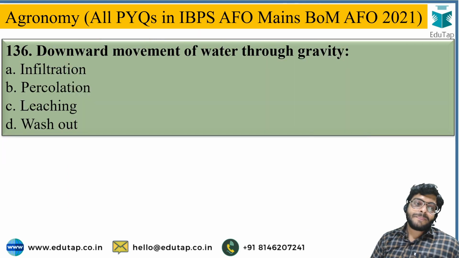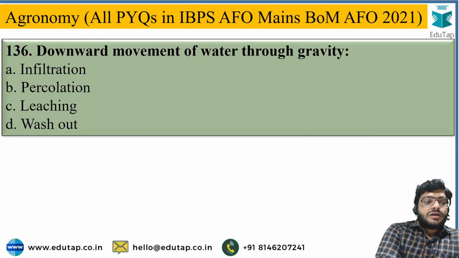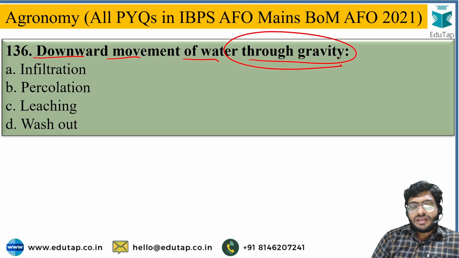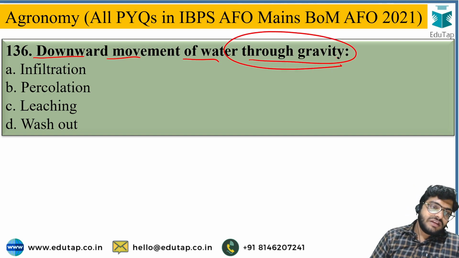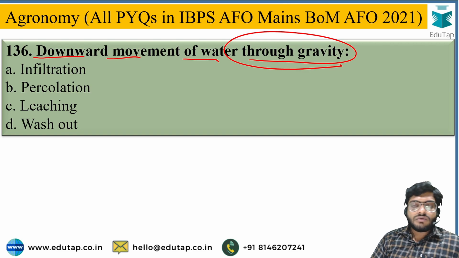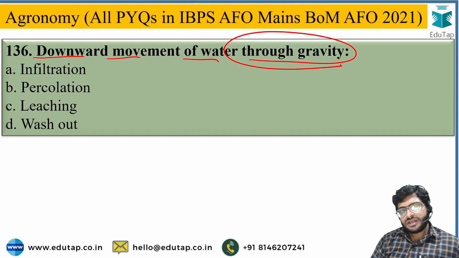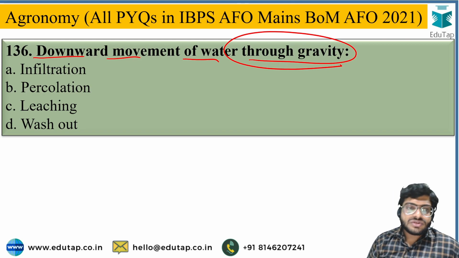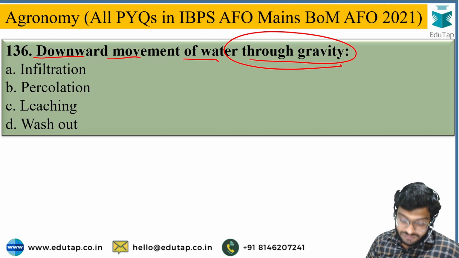Next, downward movement of water through gravity, and the options are infiltration, percolation, leaching or washing out. This question is like an assignment for you, so you have to answer it in the comment section. What is the term used for the downward movement of water through gravity?